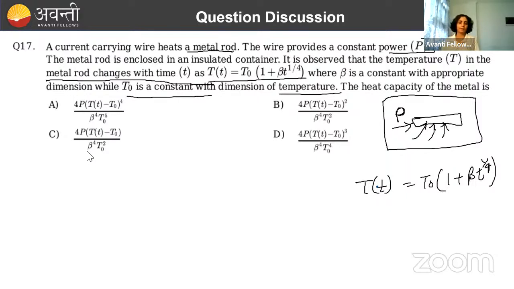The heat capacity of the metal. Now, how do we write the heat capacity? Very simple thing. How do we write heat capacity? What is the formula of heat capacity?